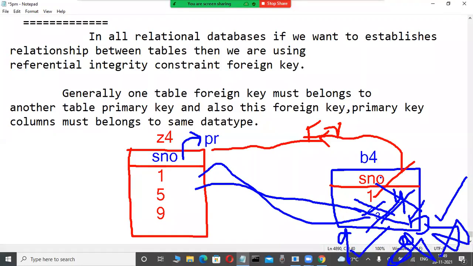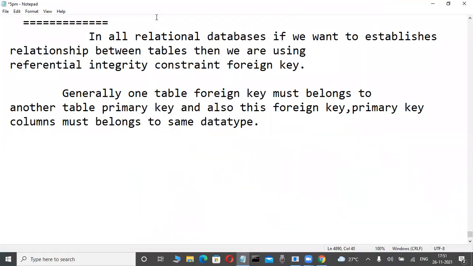That's why foreign key values are always based on primary key values only. Very important. Whenever you are trying to insert data into a foreign key, compulsorily that value must be available in the primary key column. Most powerful. That's why foreign key values are always based on related primary key values only. Very important. Write it, next para.